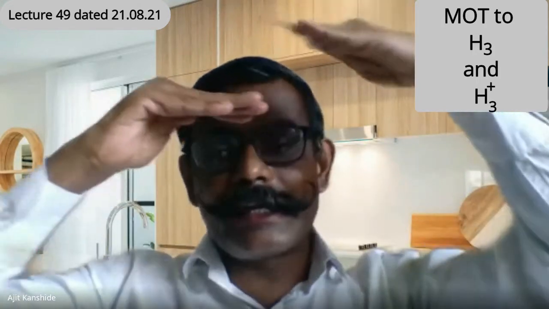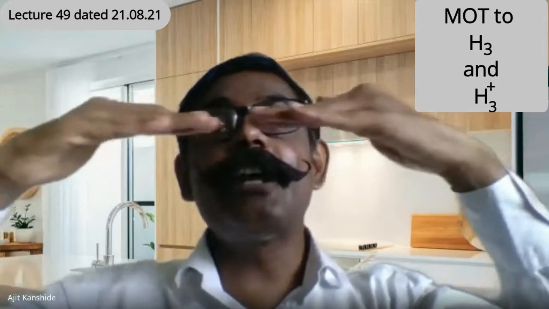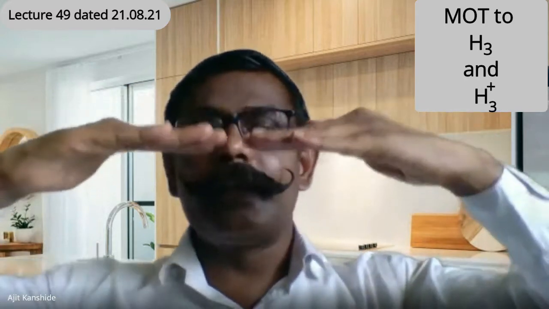I hope the concept is clear to others. If not, repeat the video and the concept will be clear. Even if not, ask me again, I will make it clear one more time. So what is the reality now? 1 sigma orbital will decrease in energy. 2 sigma orbital will increase in energy. 3 sigma orbital will decrease in energy. The increase of 2 sigma and decrease of 3 sigma is in such a way, from a statistical point of view, that both orbitals remain degenerate. Increase and decrease are to the same extent, same amount. So those orbitals, 2 sigma and 3 sigma, remain degenerate. Degenerate means of the same energy level.